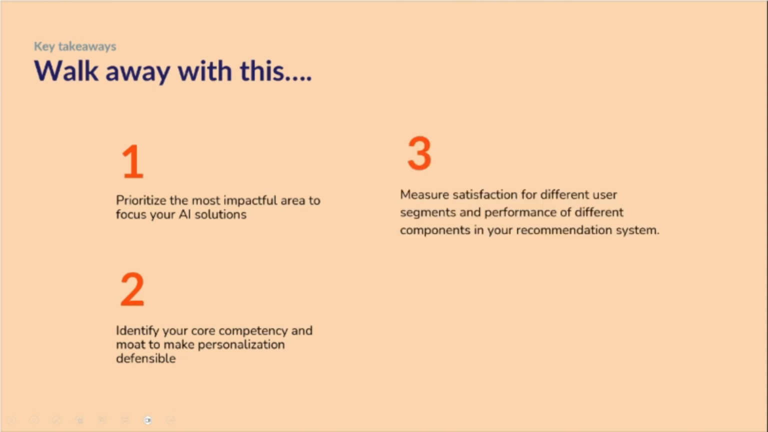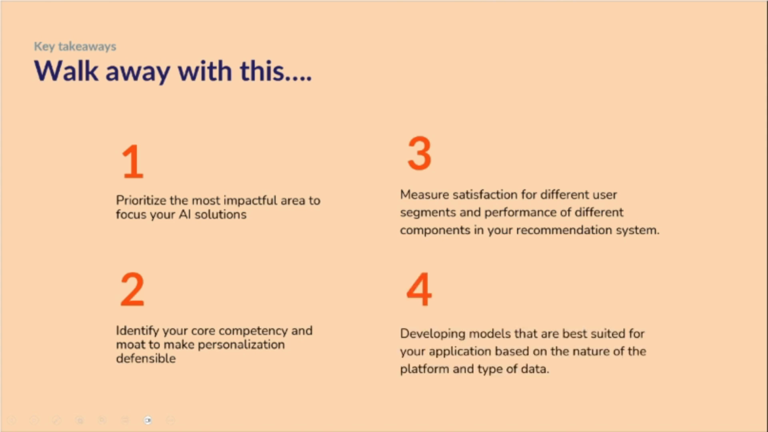From a data science perspective, I want to leave you with two key recommendations. Number one is on measuring performance. For your AI system and model, measure the performance by different user segments and also dissect the performance by different components of your AI system in order to identify any weak links or underperforming user segments.